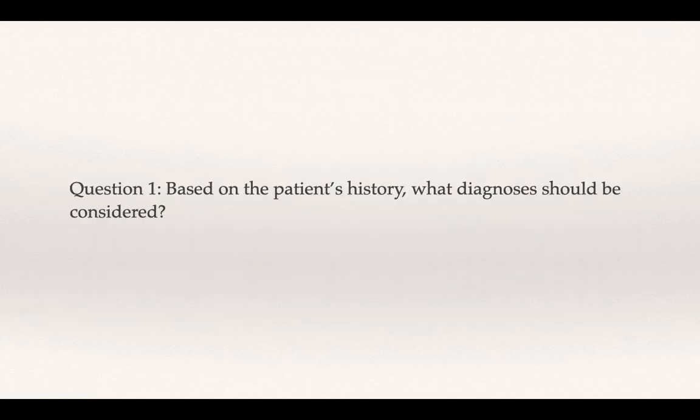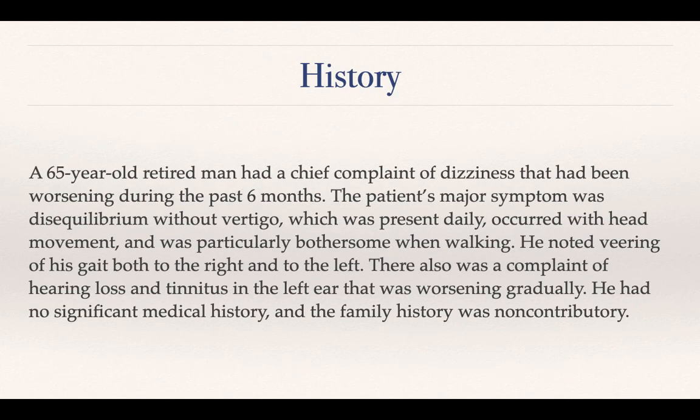So the question is, based on the patient's history, what diagnosis should be considered? Is it possible that we can actually make an anatomical localization of the problem based on the patient's history itself? And can we have some kind of a conclusion at this particular stage based on what history has been provided? The important points in the history, just to reiterate again, is of course there is a complaint of dizziness